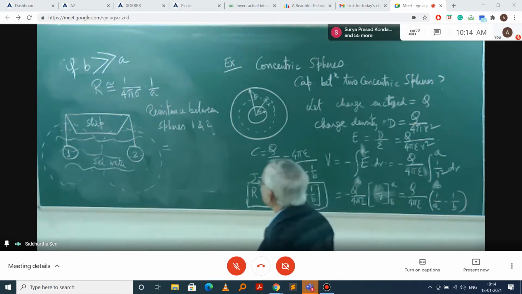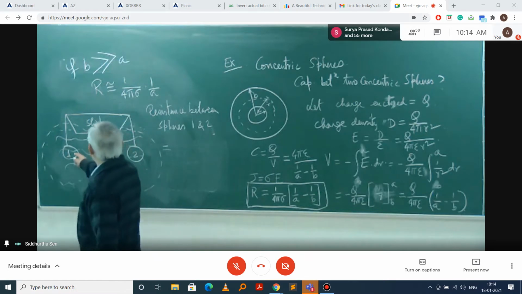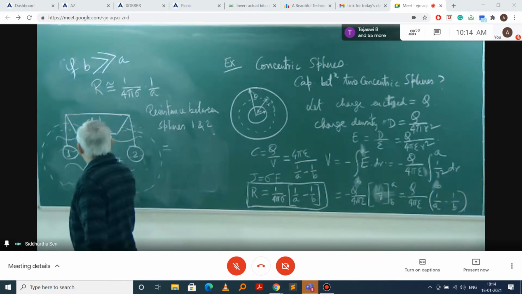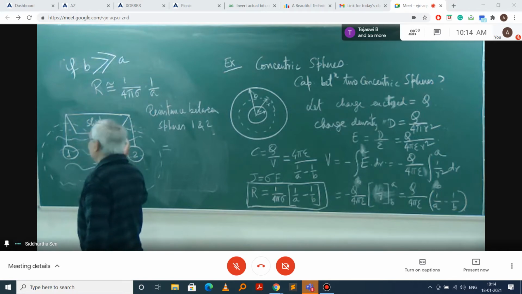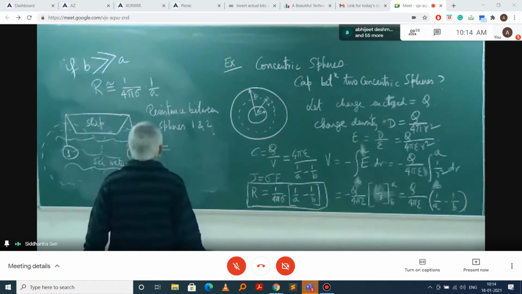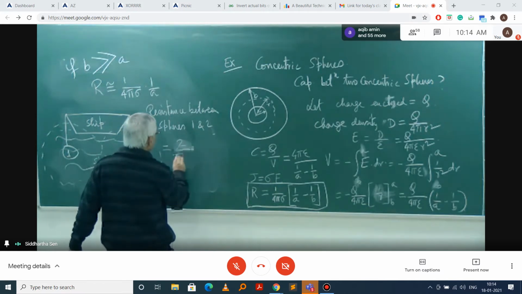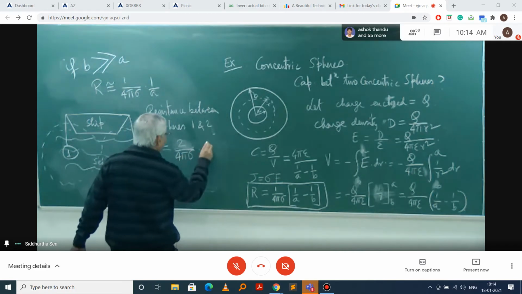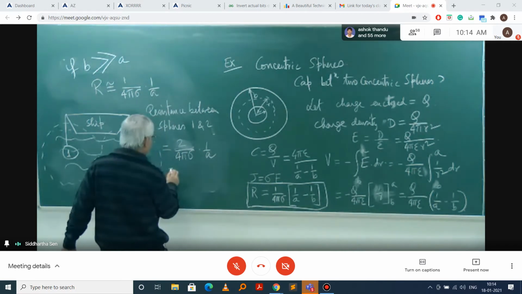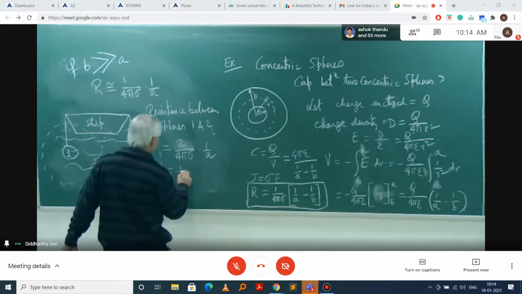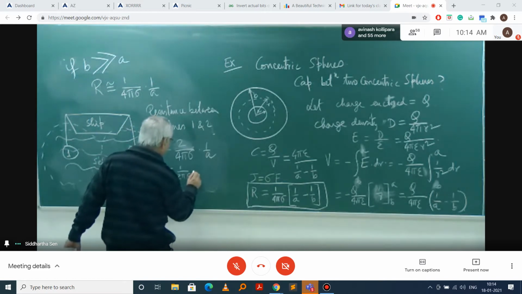So if this is one resistance, in series with it there is another, identical resistance. So the resistance between them is 2 into 1 by 4 pi sigma into 1 by A. So basically it is 1 by 2 pi sigma into 1 by A.